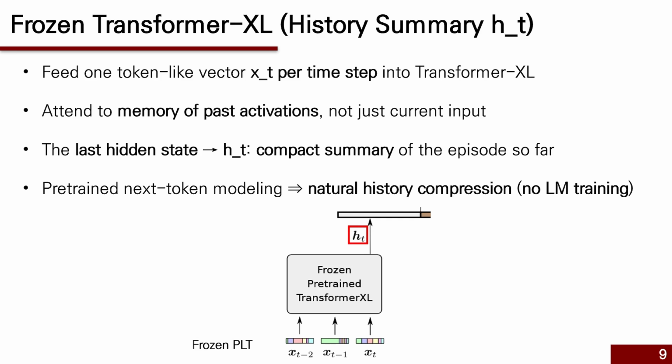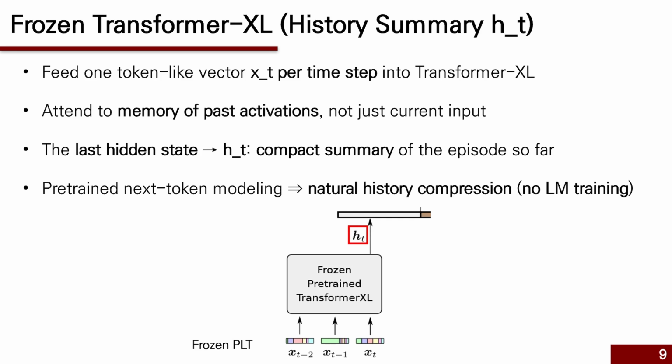In HELM, we treat each observation in the RL episode like a new word in a sentence. Transformer XL doesn't just look at the current input, it also attends to its memory of previous steps. This lets it summarize past observations efficiently without reprocessing the full sequence every time.